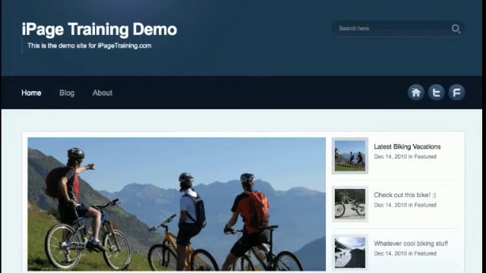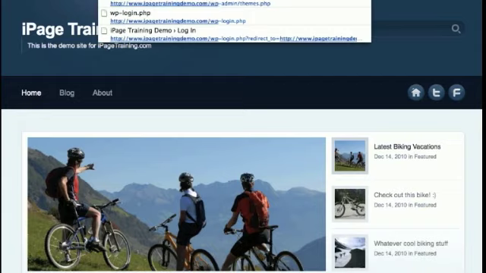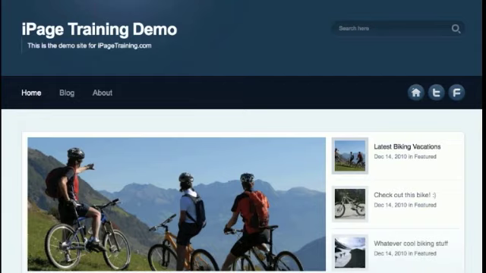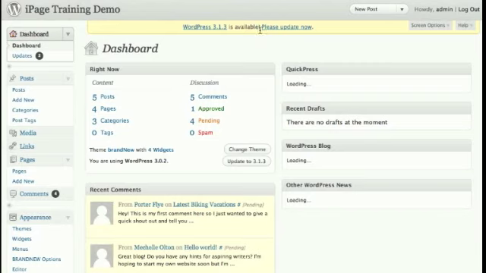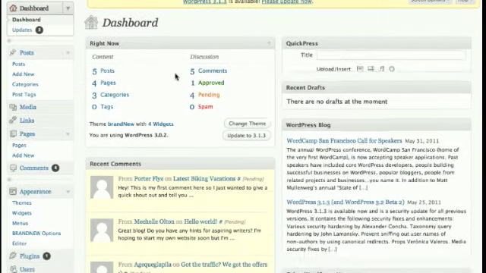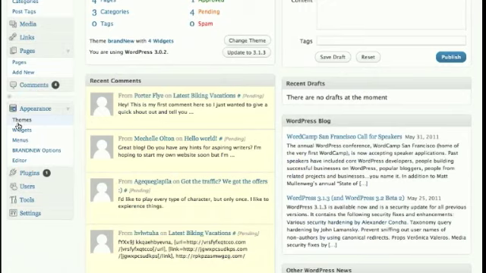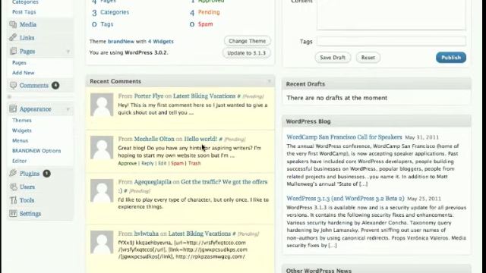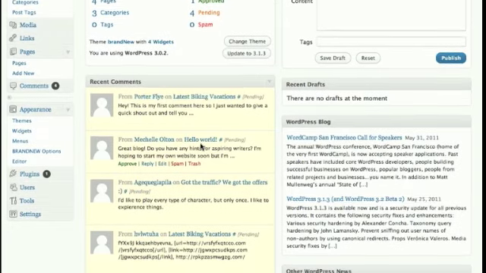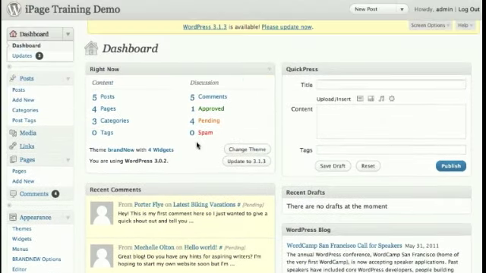Let me just take you to the back end so you can see that it's exactly the same. If you're familiar with WordPress, the back end is still the same. There's nothing different about it, as you can see here. Posts, you can add new posts, you can change the themes as well, and you can add new widgets, etc. So nothing has changed for that. With iPage, it just made installation much easier.